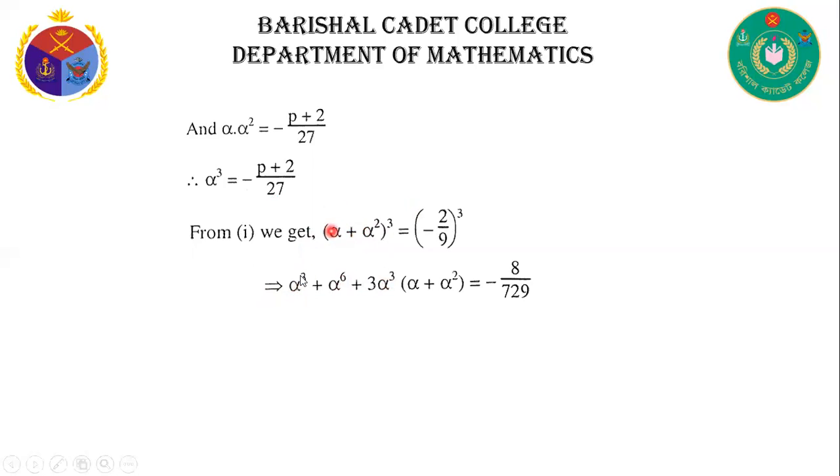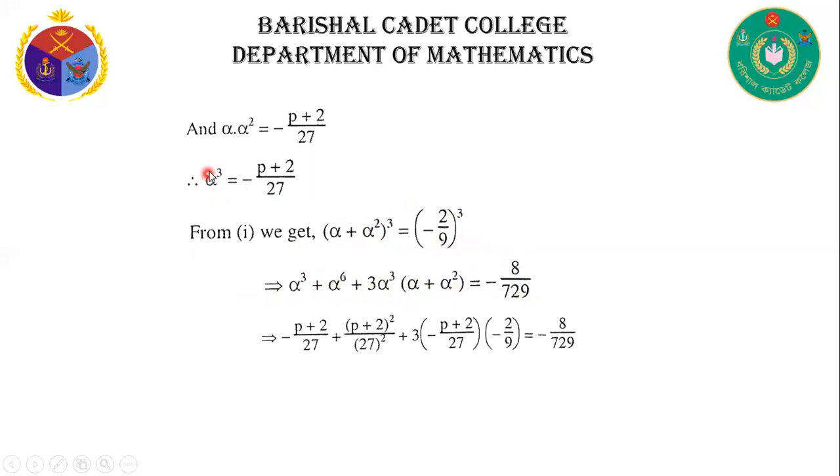That's why you can write alpha cube plus alpha square cube, that means alpha to the power 6, plus 3 into alpha cube into alpha plus alpha square, is equal to minus 8 by 729.